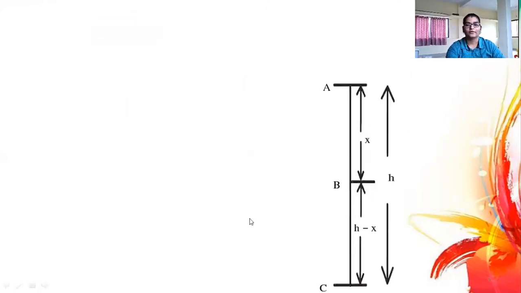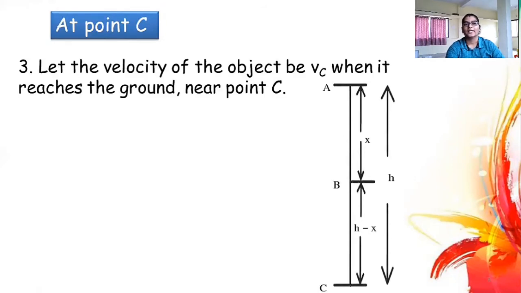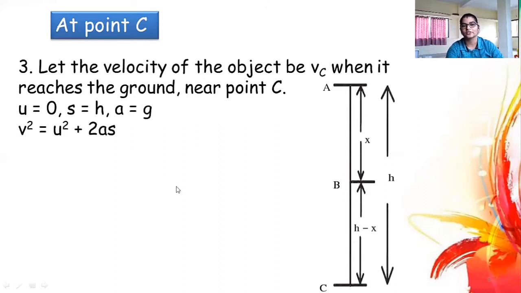So let's see the total energy at point C. When the object is at point C, let the velocity of the object be vc. It has some final velocity when it reaches the ground near point C. So it is just reaching the ground, and its velocity is vc. Here u, the initial velocity, is 0, and the displacement is the complete height, since it is reaching the ground, therefore the displacement is the total height it has been displaced from. Acceleration is g, the acceleration due to gravity.